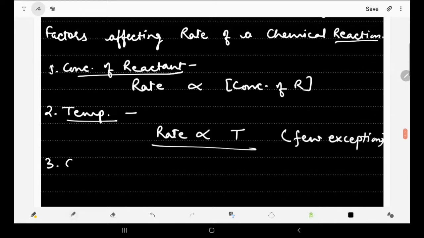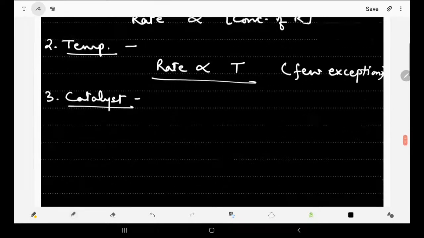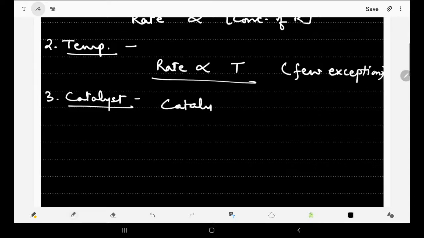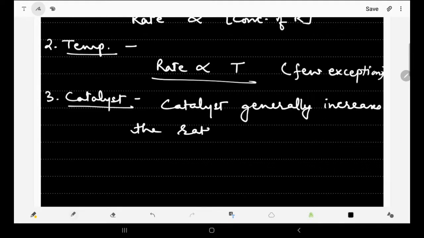Then next is the presence of a catalyst. Does it affect the rate of reaction? Yes. If a catalyst is used, then definitely the rate of reaction will be increased, except for poisons or few catalysts which have an adverse effect and act as inhibitors. So most of the times, a catalyst generally increases the rate of a reaction, except poisons or inhibitors.